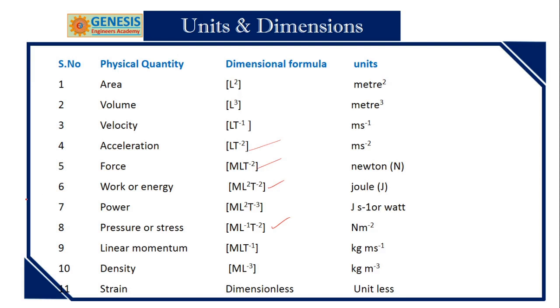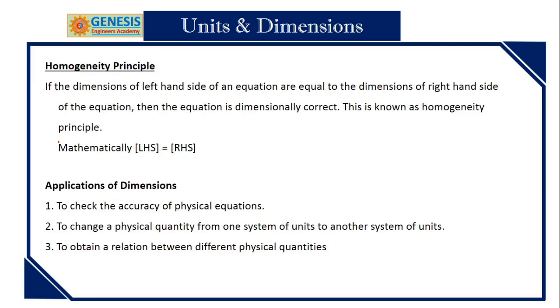Next one is called homogeneity principle. This also gives some knowledge: suppose anything is equated with so many terms, there is some homogeneity. For example, S is equal to ut plus half at square. So half is a number that doesn't change the dimension.